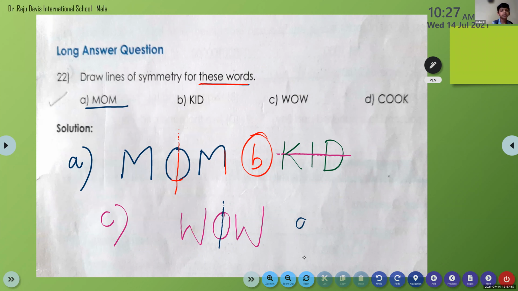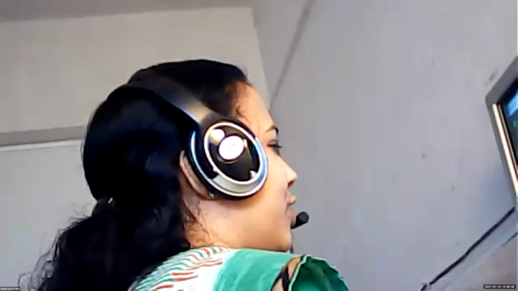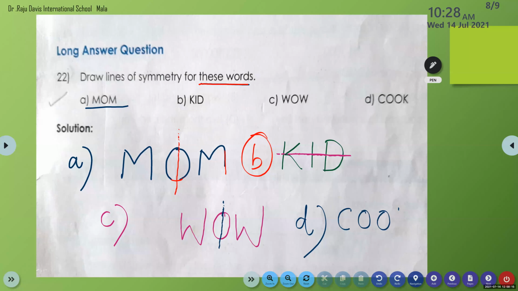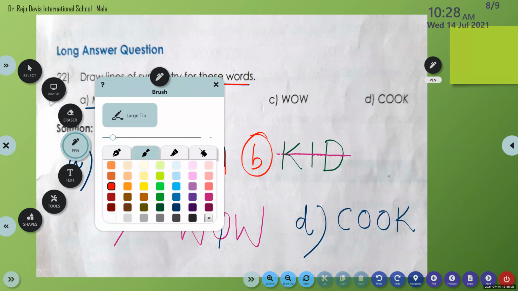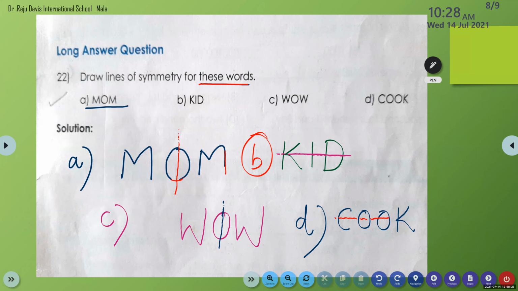Next one. What is the word? Cook. You are learning your English accent and all. So you have to tell me how you can pronounce that. Cook. So how can we divide that? Horizontal. Yes, horizontal line of symmetry. So check, children, you have to draw exactly through the middle. We have to draw in the middle only. Okay. Cook.